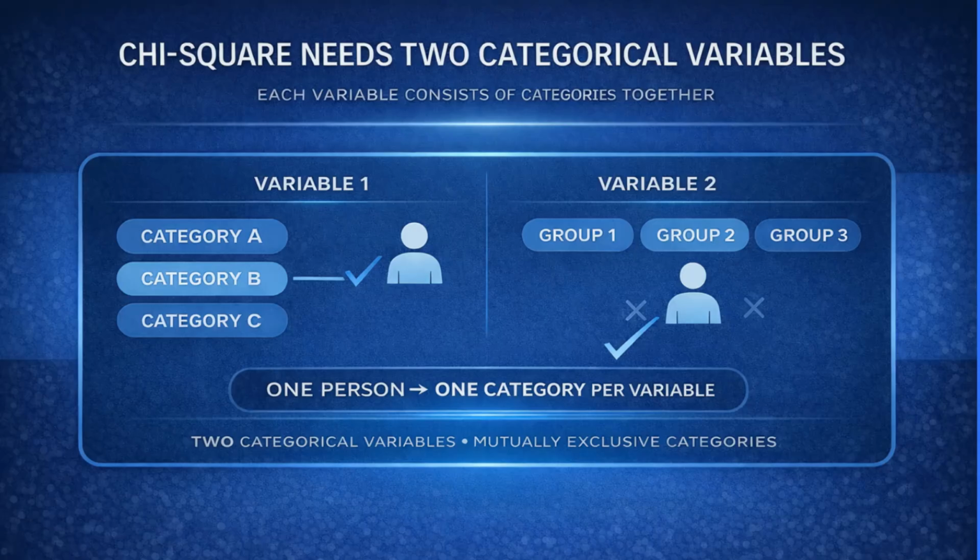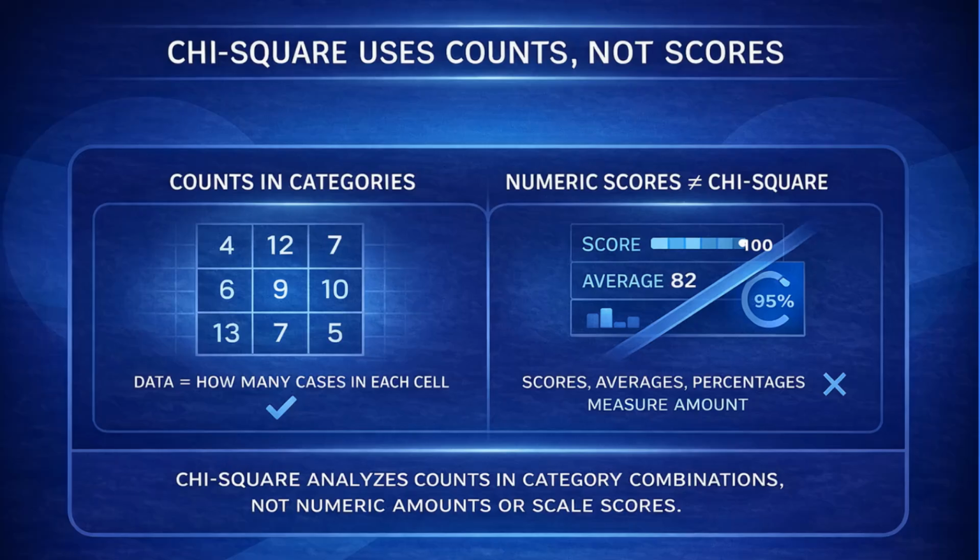Chi-square requires two categorical variables. Each variable consists of mutually exclusive categories, meaning each person or case can belong to only one category for each variable. Data is collected by counting how many observations fall into each combination of categories. Numeric scores, scale totals, averages, or percentages are not appropriate for chi-square because they measure amount rather than category membership.